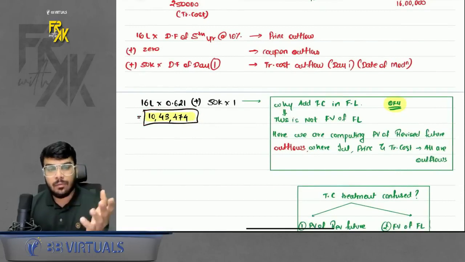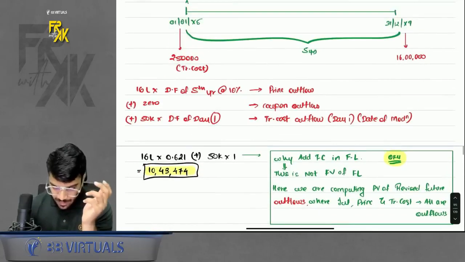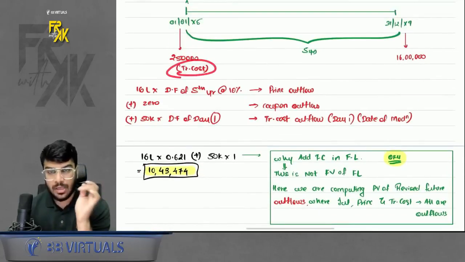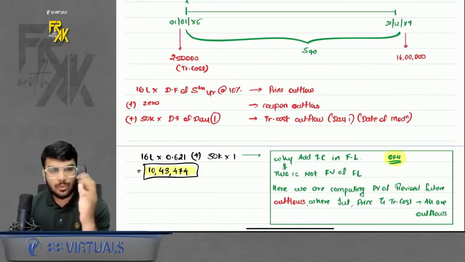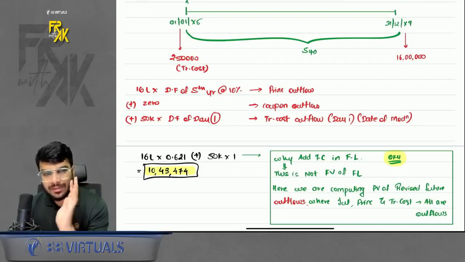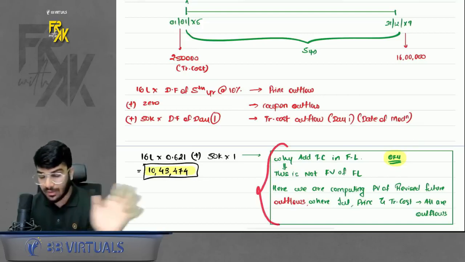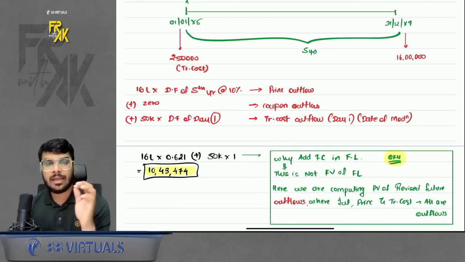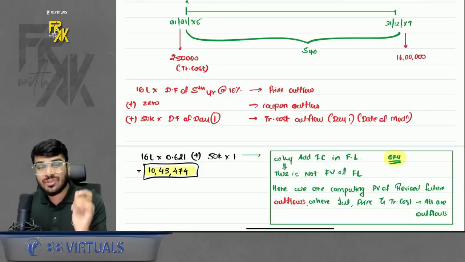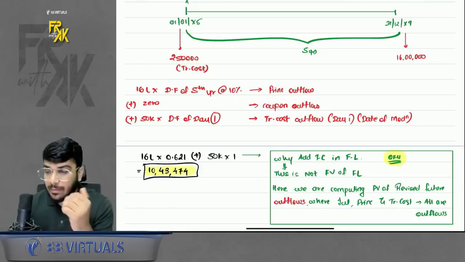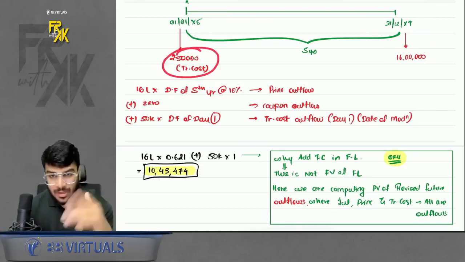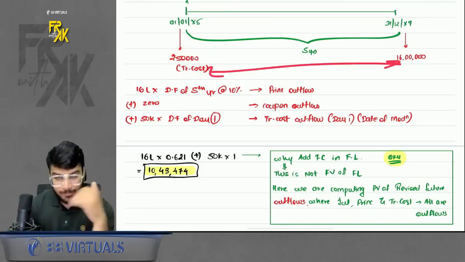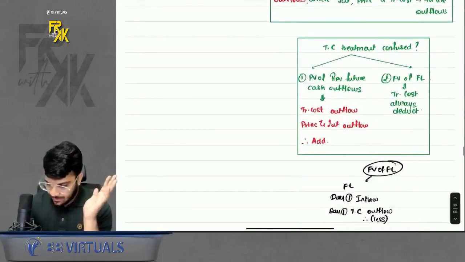Okay, now one doubt might arise: why are we adding transaction cost? In case of FL, normally we deduct it, no? Why are we adding in this case? Do remember, here our motive is not to find the fair value. I have given the logic here, you can read it, but just revising: our motive is not to find the fair value. Our motive is to find the present value of future cash outflows. When we are computing this, principal is also an outflow for us, this is also an outflow for us, so add both of them. Okay, logic I have given here.